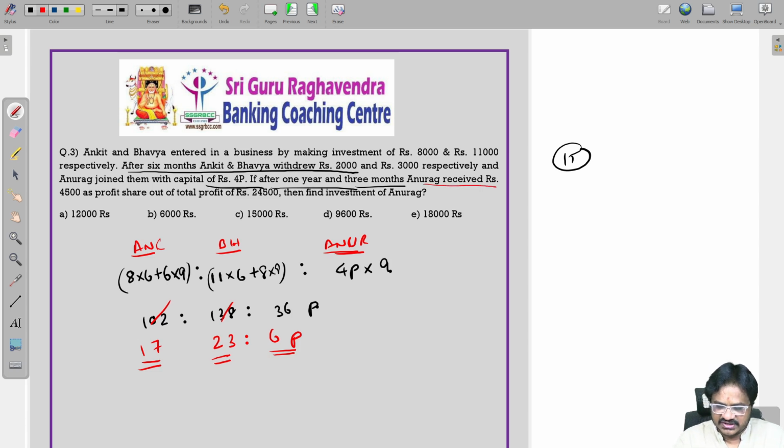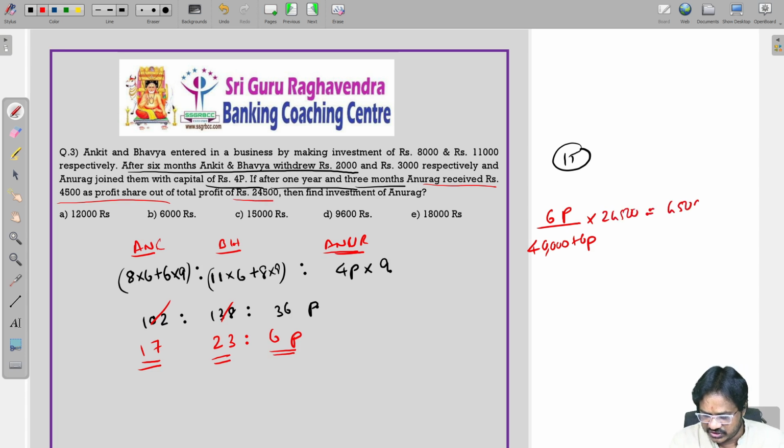Now Anurag is receiving 4,500 as the profit out of total profit of 24,500. So what is Anurag's value? That is 6P. What is the total? It is nothing but 40,000. 40 parts is nothing but 40,000 plus 6P into total profit, which is 24,500. Anurag is getting 4,500. You need to calculate these all values.